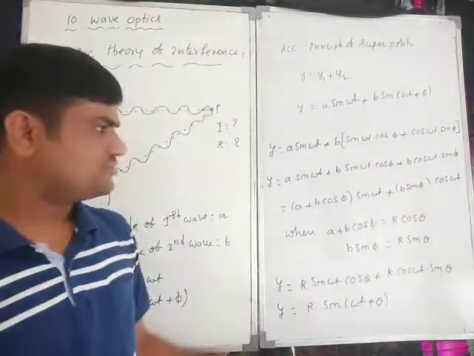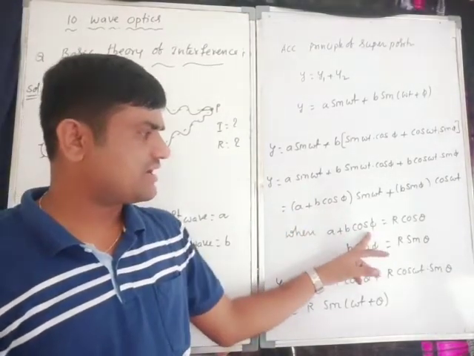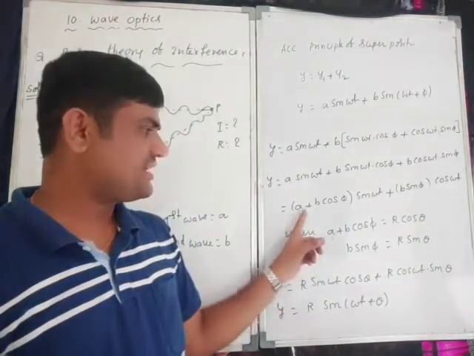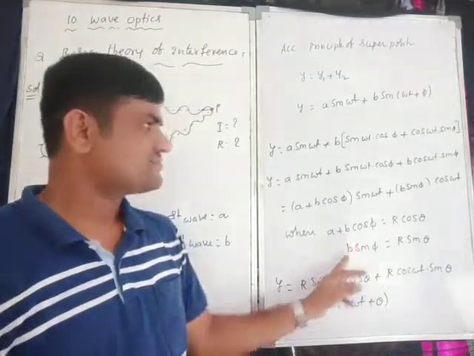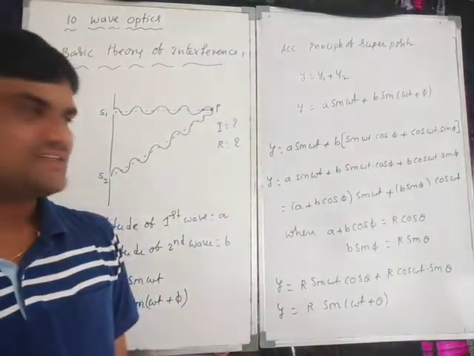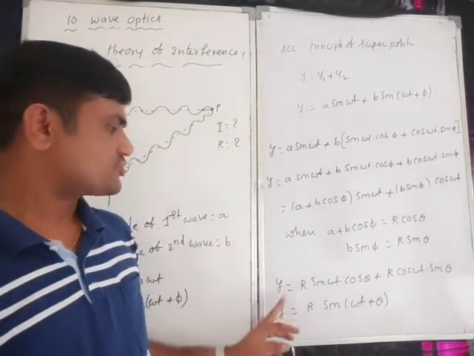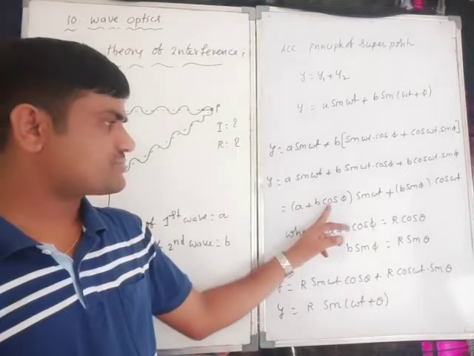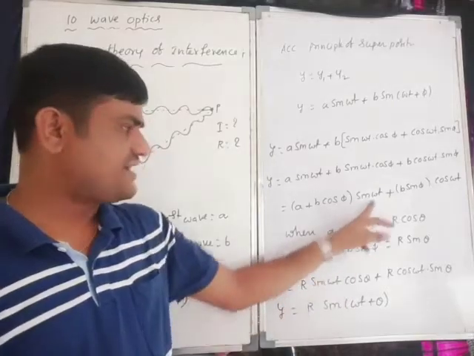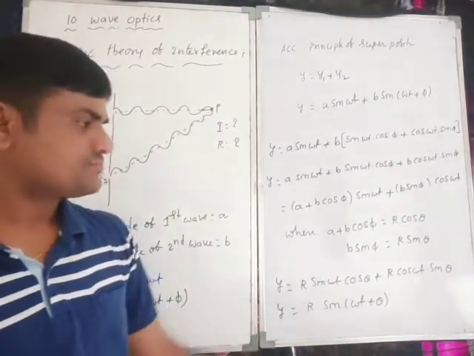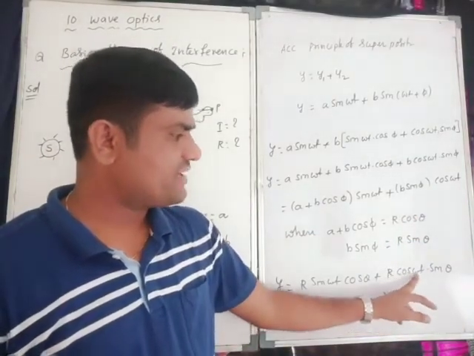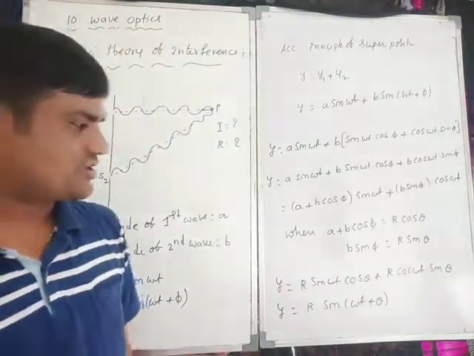Fine. Now (A plus B cos phi) I will consider as R cos theta, and B sin phi I will consider as R sin theta. Now this value can be substituted in this equation. Therefore Y is equal to R cos theta sin omega t plus R sin theta cos omega t. No problem, right? Okay.